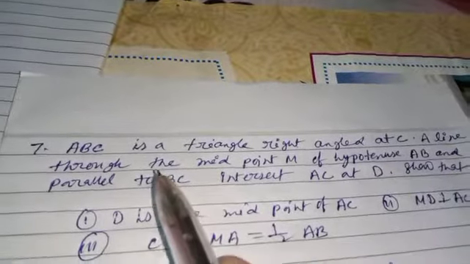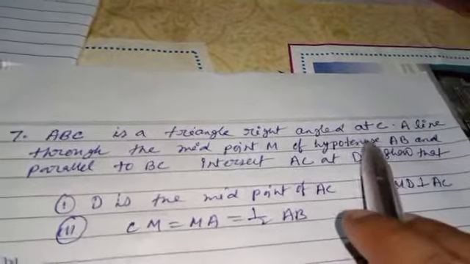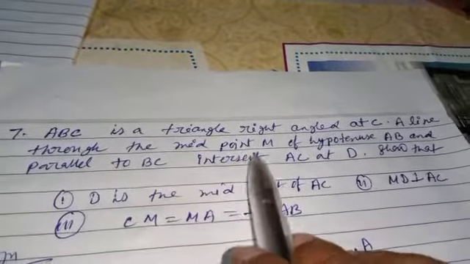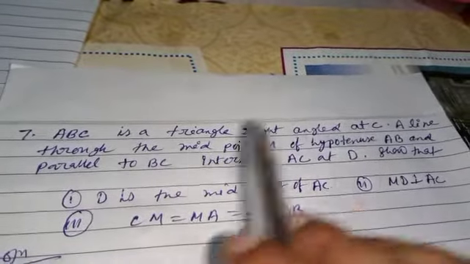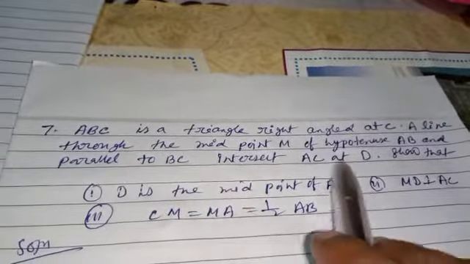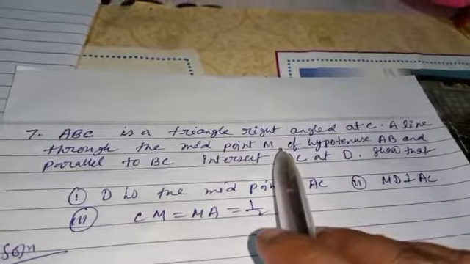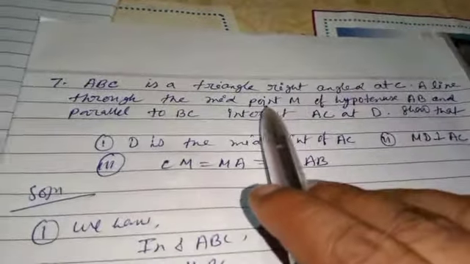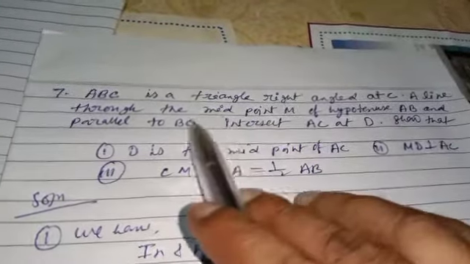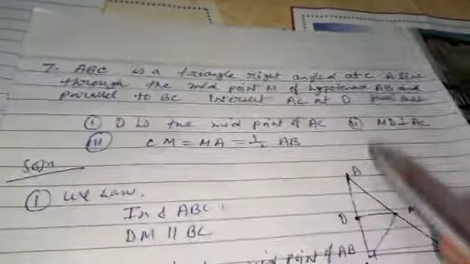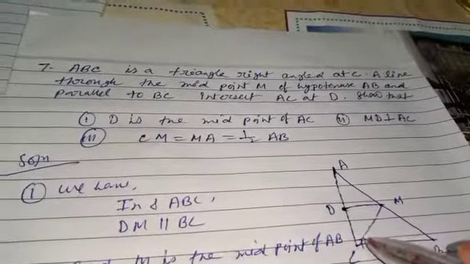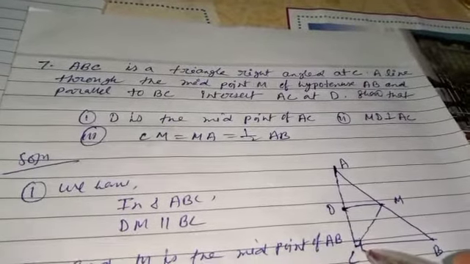Question number 7. ABC is a triangle, right angle at C, a line through the midpoint M of hypotenuse AB and parallel to BC intersects AC at D. First we need to draw the diagram. From this information, what is given here is that ABC is a right angle triangle at C. I am taking angle C as 90 degrees.